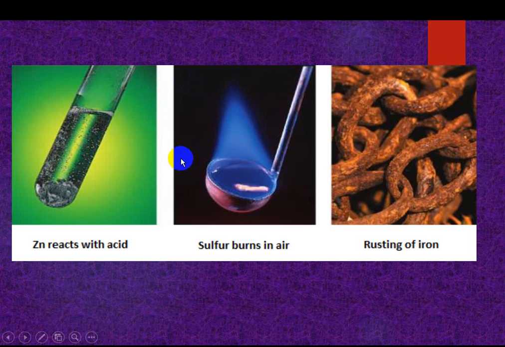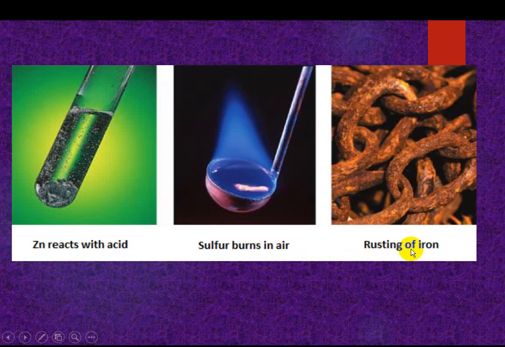Look at this reaction: zinc reacts with acid. Here sulfur burns in air, and rusting of iron occurs. We know the rusting of iron.